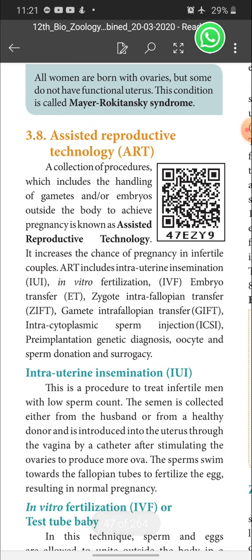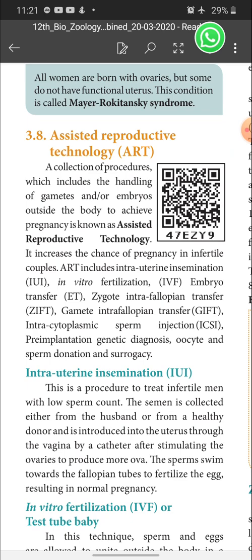Then next we are going to see assisted reproductive technology. What is meant by assisted reproductive technology? It is nothing but the various technologies which help to have a child in infertile couples. These various techniques together are called assisted reproductive technology. We are discussing the various technologies one by one in the upcoming paragraphs. A collection of procedures which include the handling of gametes or embryos outside the body to achieve pregnancy is known as assisted reproductive technology.